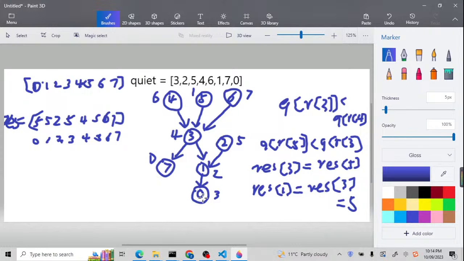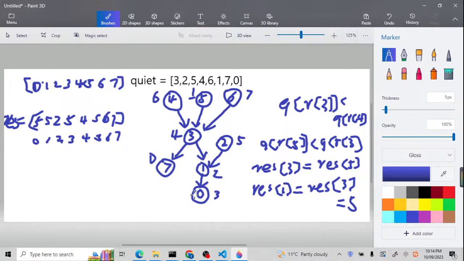But what do we need to return? We need to return the least quiet value. So which one is the least quiet? For node 5, the quiet value is 1. Why is it 1? Because we have a quiet array, and inside the quiet array, for index 5, the value is 1. So this is just to put the values near the node, to make it easier to analyze the problem. For the 0 position, we need to return node 5, but not the quiet value. We need to return the node because we need to return the person according to the problem.